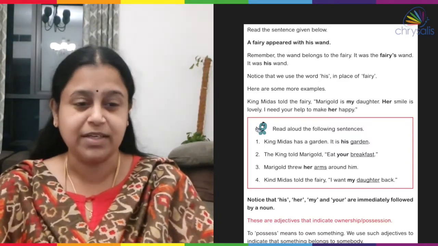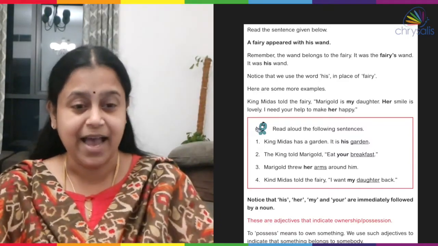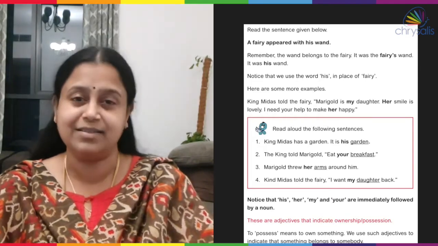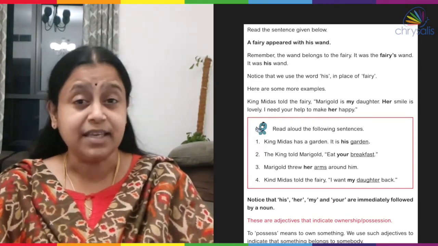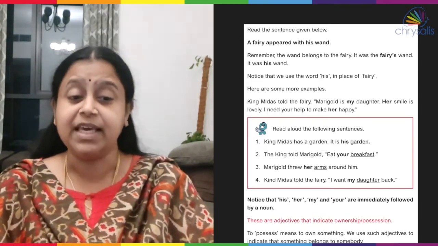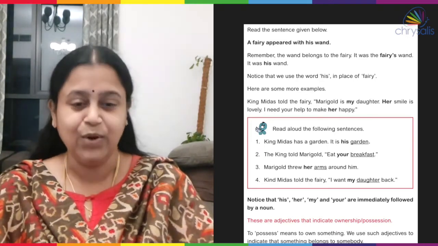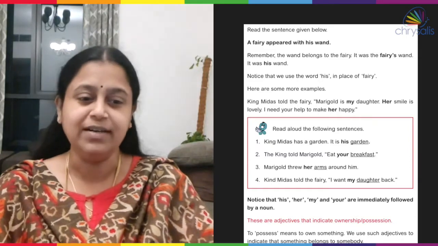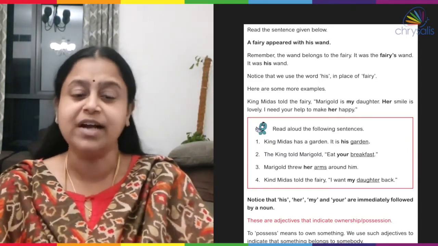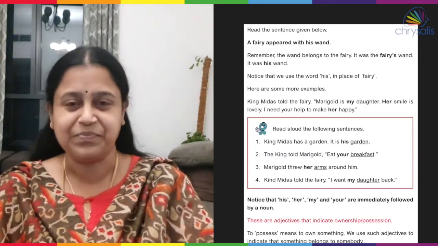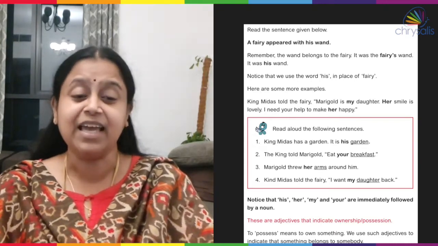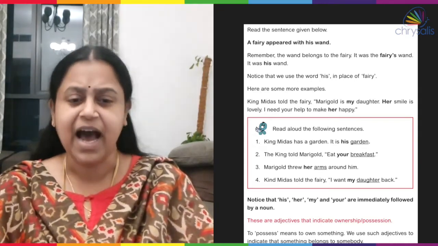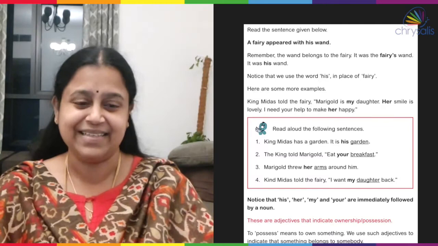The first one, King Midas has a garden. It is his garden. The king told Marigold, eat your breakfast. Third one, Marigold threw her arms around him. Fourth sentence, King Midas told the fairy, I want my daughter back.